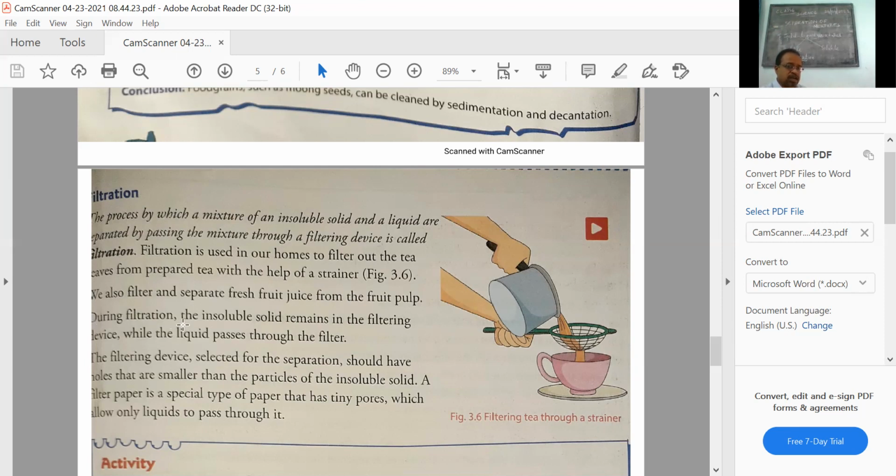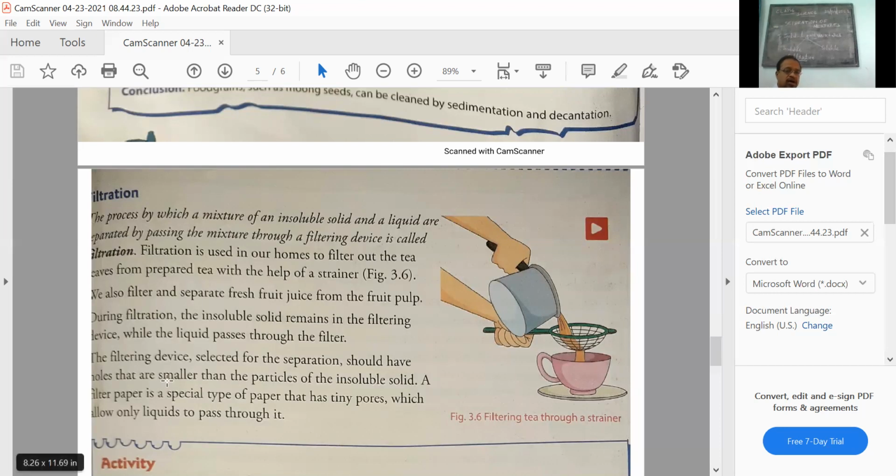During filtration, the insoluble solid remains in the strainer while the liquid passes through, because the filter has small holes through which the liquid particles pass, whereas the insoluble solid is caught.